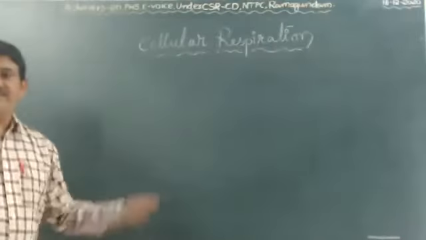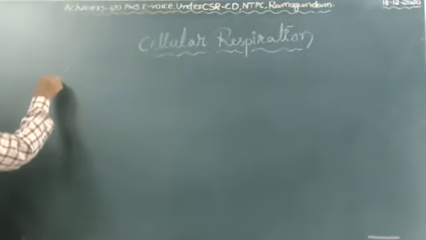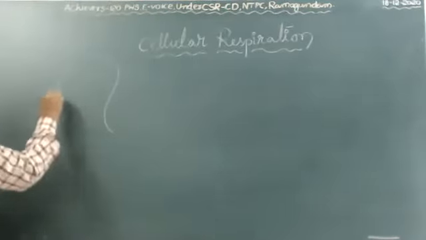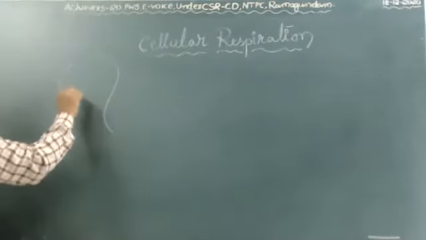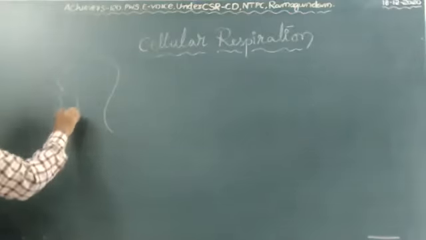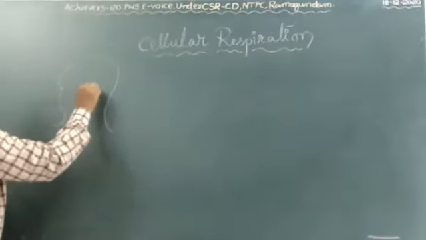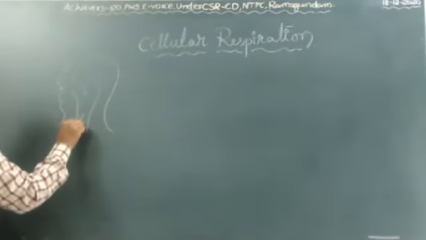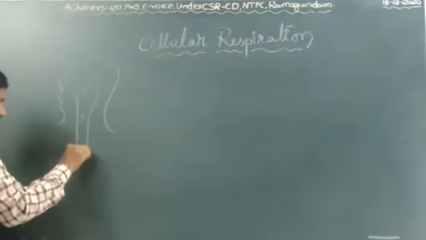Today's main topic is cellular respiration. Last class I explained the pathway of respiration. First, air enters from the nostrils and nasal cavity into a common passage chamber called the pharynx. Pharynx to larynx, larynx to trachea.